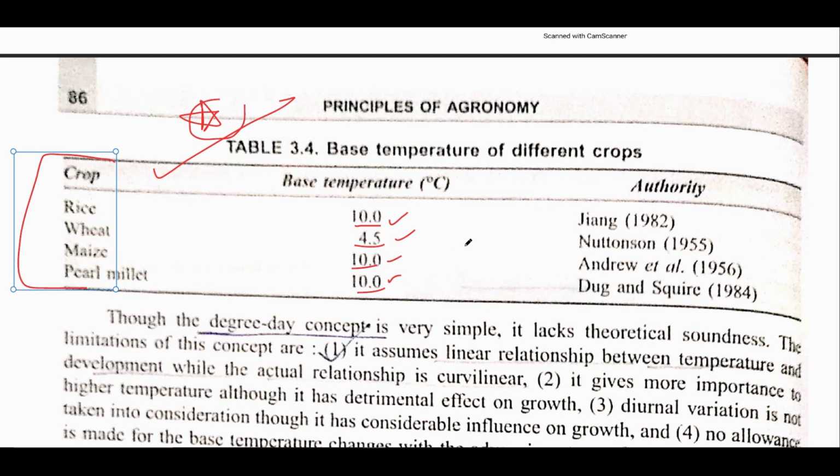Sometimes a question is asked, like in case of rice, the base temperature of rice, and options would be given like 8 to 10 degrees Celsius, 10 to 12 degrees Celsius, 12 to 14 degrees Celsius, or 4 to 5 degrees Celsius. So the answer in this case would be 10 to 12 degrees Celsius, because below 10 no growth would occur, so the answer cannot be 8 to 10 degrees Celsius. The answer would be 10 to 12.